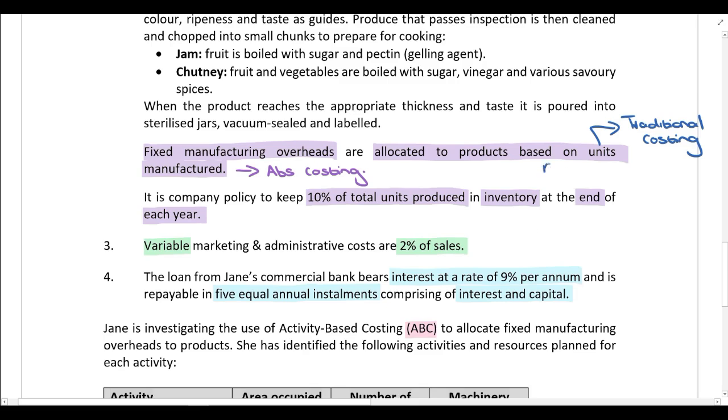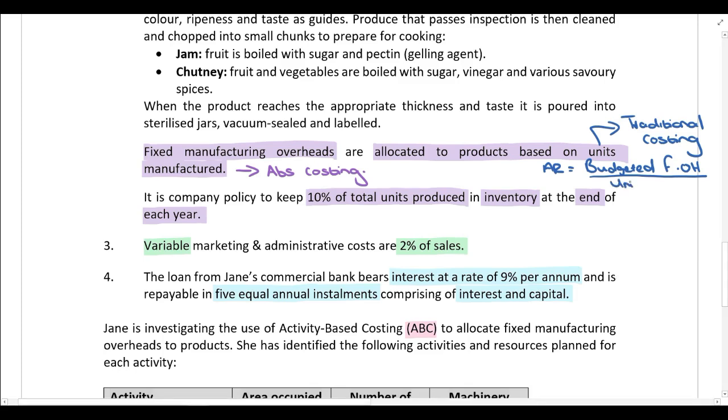Okay, which means she's going to calculate that allocation rate by taking the budgeted. Remember, this calculation is performed at the beginning of the year, so you won't have the actual cost yet. You need to use the budgeted cost to perform this calculation. So you calculate the allocation rate by taking the budgeted fixed manufacturing overhead. And in this question, you are specifically told that she's allocating the fixed manufacturing overhead to products based on units manufactured.